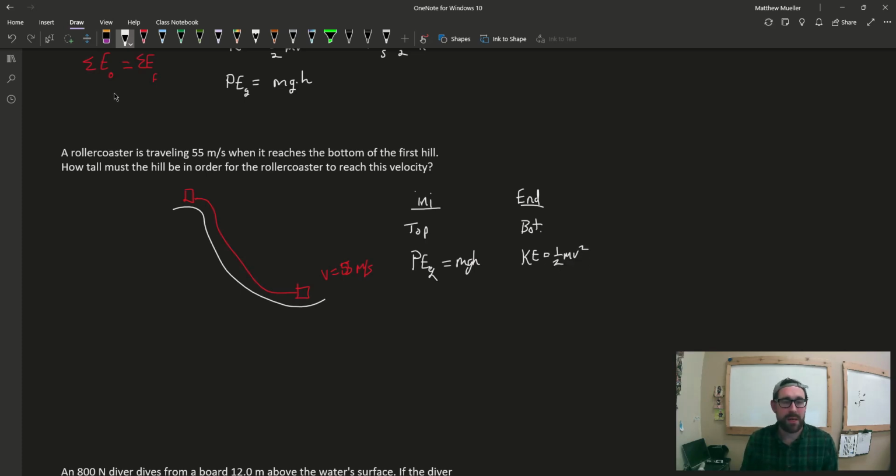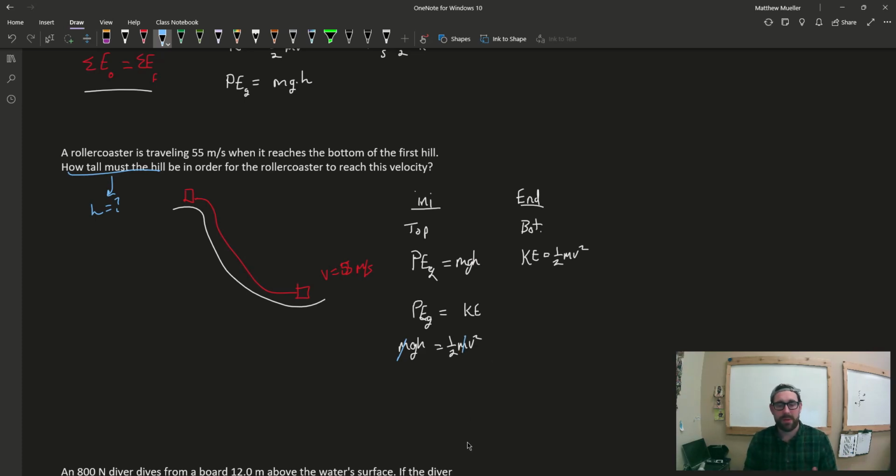Because, again, back to our original equation, energy is neither created nor destroyed, it's going to be equal. So we can say the potential energy due to gravity is equal to the kinetic energy at the end. Those are going to be the same. So mgh is equal to 1/2 mv squared. And now we just do some algebra from that. If we look at the problem more closely, they ask how tall must the hill be. So that means we're clearly looking for the height. How tall is this thing? If we look, the masses cancel here, which is kind of handy.